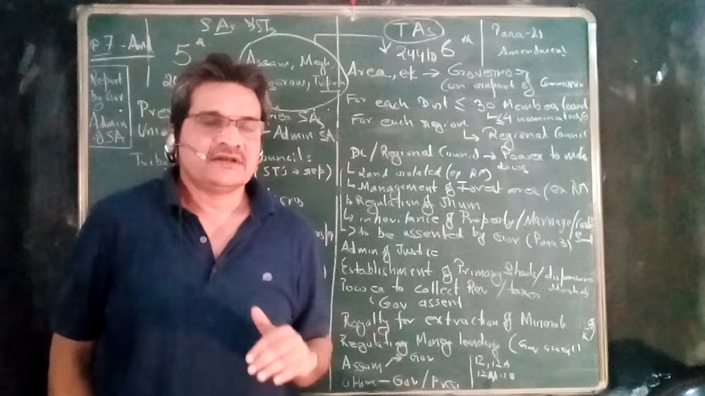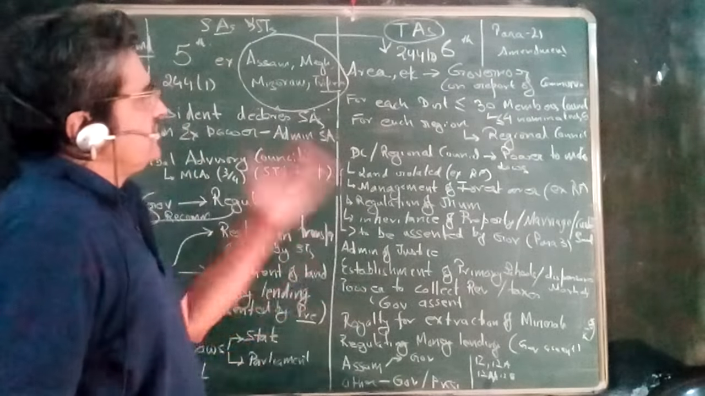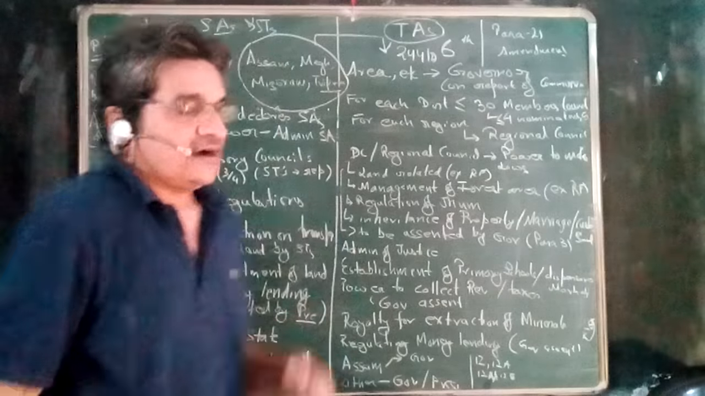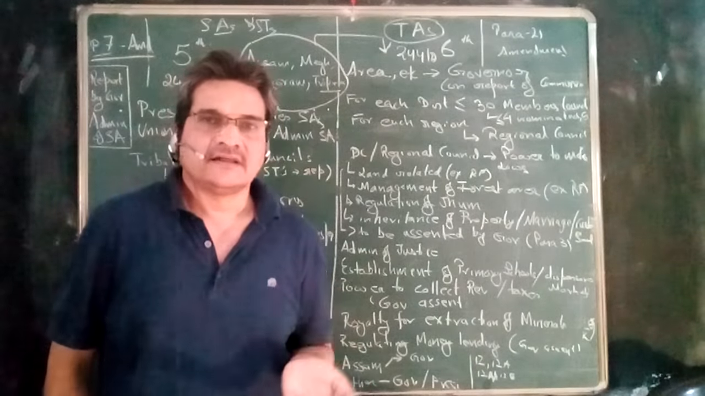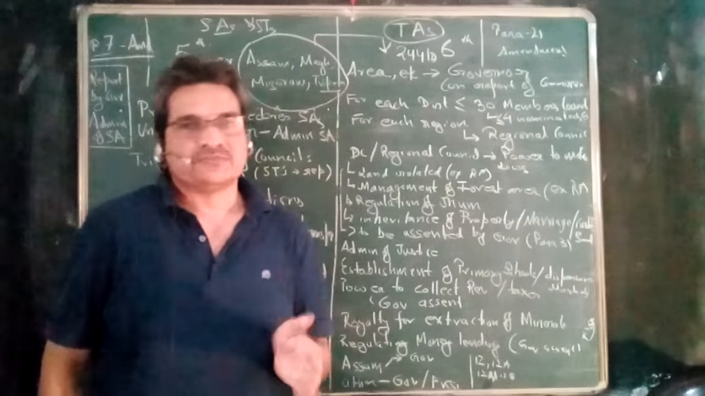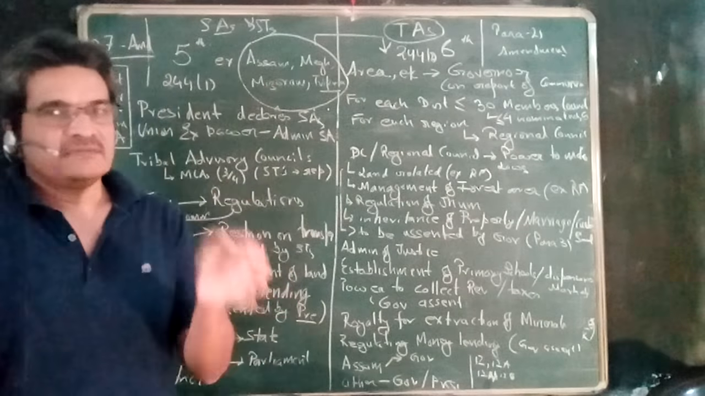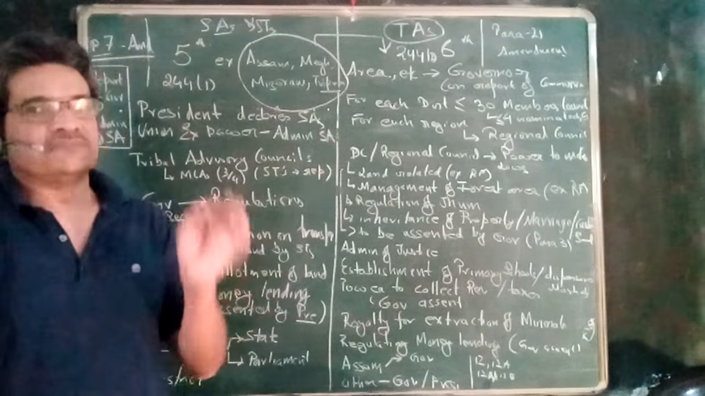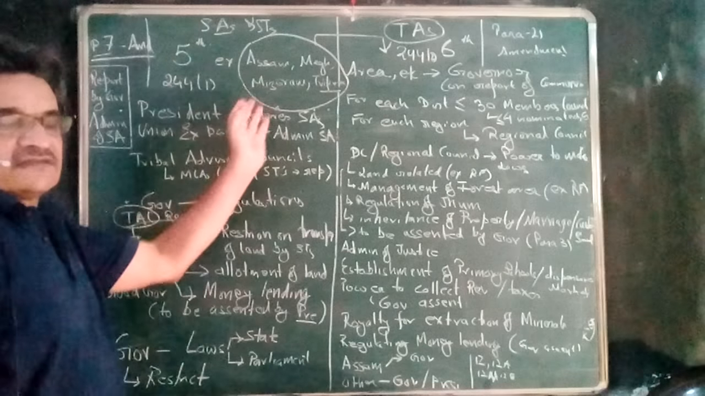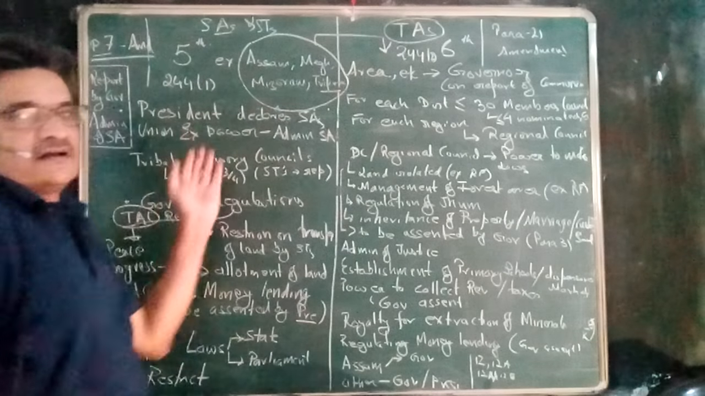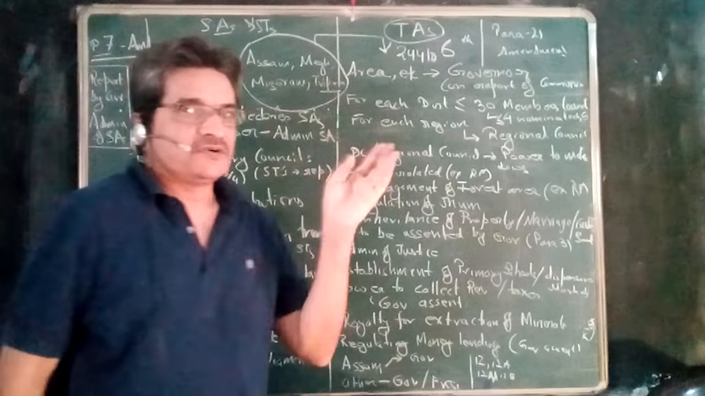These six schedule areas, basically the areas falling in the sixth schedule, are the tribal areas of Assam, Meghalaya, Mizoram, and Tripura. I repeat, the tribal areas of Assam, Meghalaya, Tripura, and Mizoram are in the sixth schedule, and the schedule areas and the scheduled tribes in the other states, excluding those four states, are in the fifth schedule. So that is the broad distinction.